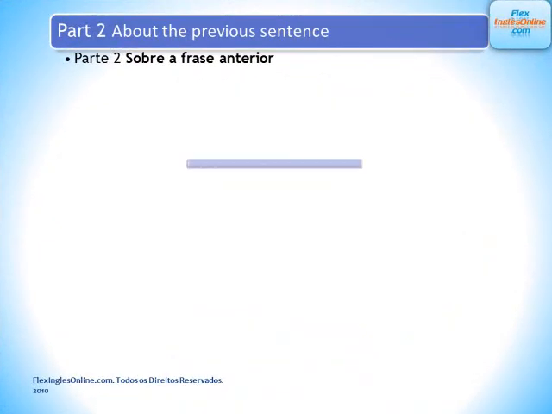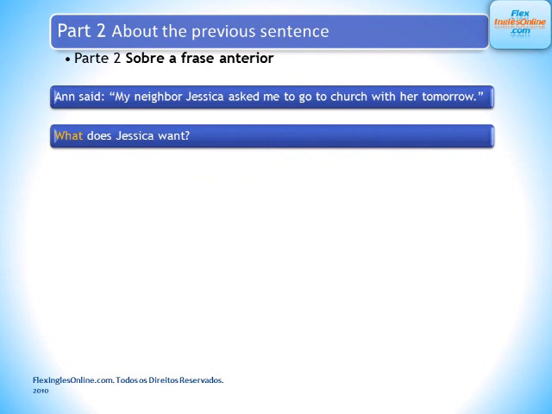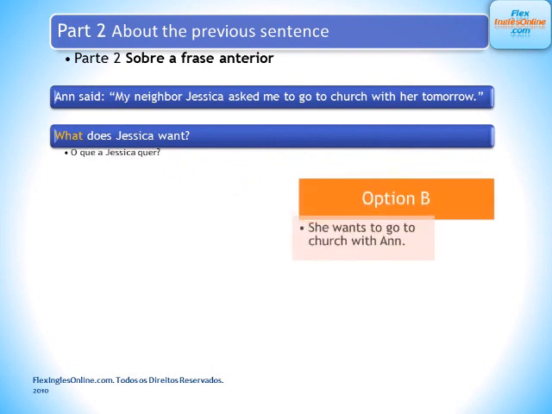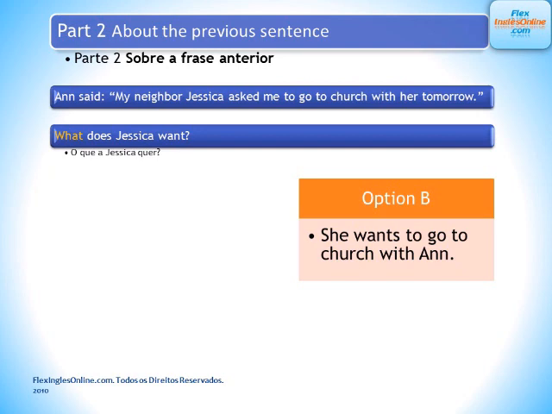About the previous sentence. My neighbor Jessica asked me to go to church with her tomorrow. What does Jessica want? Here are options. She wants to go to church for Anne, or she wants to go to church with Anne. The correct option? With Anne. She's going with her, she's not going for her. So she wants to go to church with Anne.